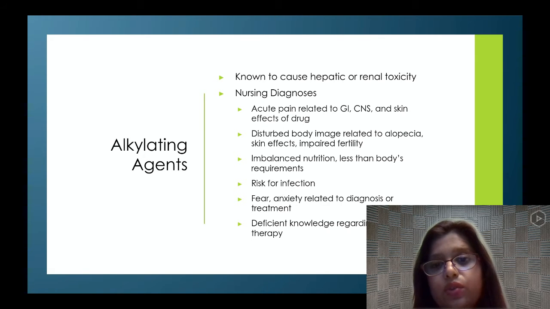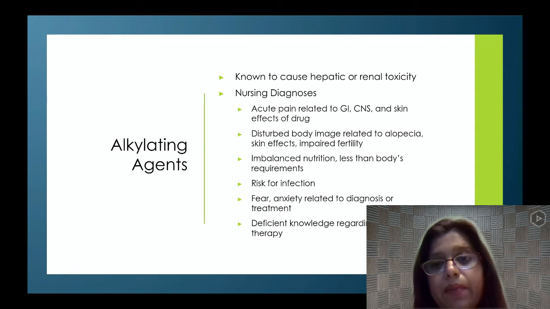When our RBC level goes down, the patient suffers from anemia. When WBC level goes down, the patient will suffer from infections. And when platelet level goes down, the patient could suffer from bleeding disorders. So those are three things that happen when bone marrow depression happens.